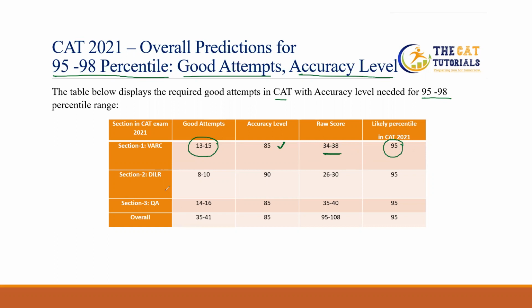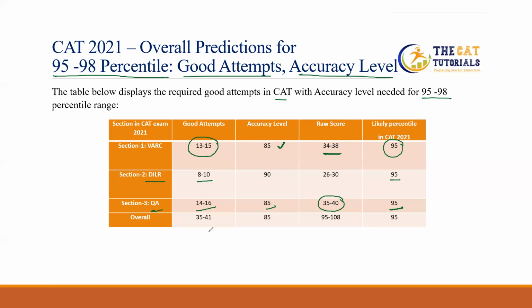If we talk about section 2, DILR, if you have solved 8 to 10 questions, then this is a good attempt, and the accuracy level in this section should be 90, and we can expect a raw score from 26 to 30. And again, the likely percentile in CAT 2021 is 95. Section 3, that is QA, the good attempt is 14 to 16, accuracy level is 85. The raw score is 35 to 40, and the likely percentile is 95.